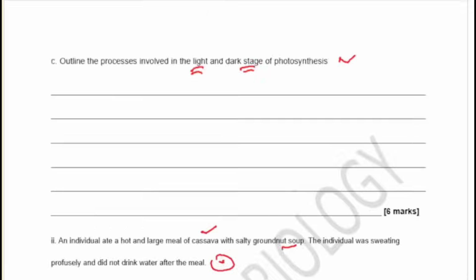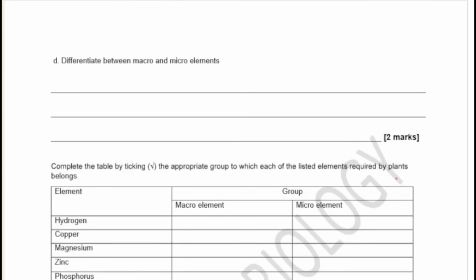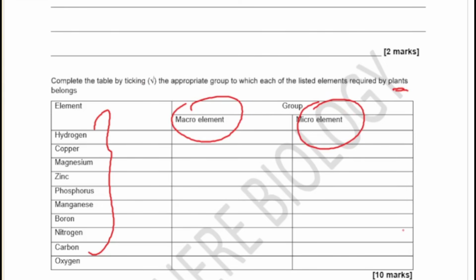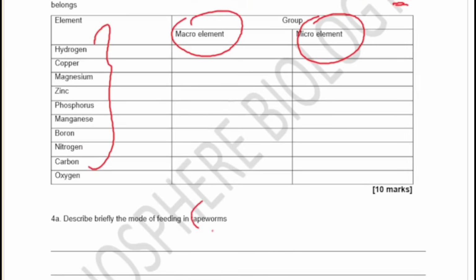Let's move on to the next question very quickly. The next question says differentiate between macro and micro elements. So pay attention to these questions. I was intentional in bringing this question because I know these are areas that the NECO exam body would want to go to test your ability to understand these concepts. Most of these questions came from your past papers. If you are reviewing your past papers very well, you will be able to recognize some of these questions. So here I grouped some elements into macro elements and micro elements, and you're asked to tick the ones that are macro and the ones that are micro as required by what? By plants. The next one says briefly explain the mode of feeding in tapeworms.